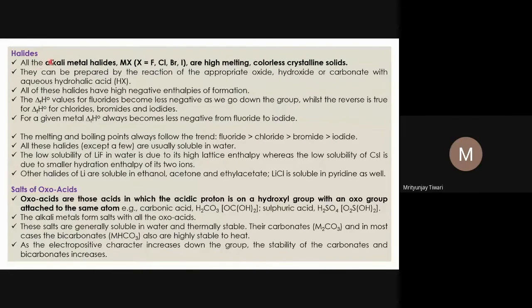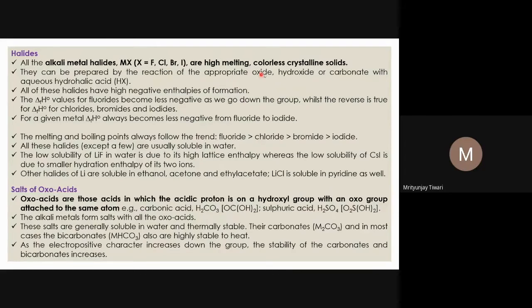So now looking into the halides. All the alkali metal halides are of MX type. Usually X represents the halides: fluorine, chlorine, bromine, iodine. Here it will be chloride, bromide, iodide, because X represents a negative charge, X minus. It is M plus and X minus. If we separate these ions, M plus and X minus, then X will be F minus, Cl minus, Br minus, I minus.